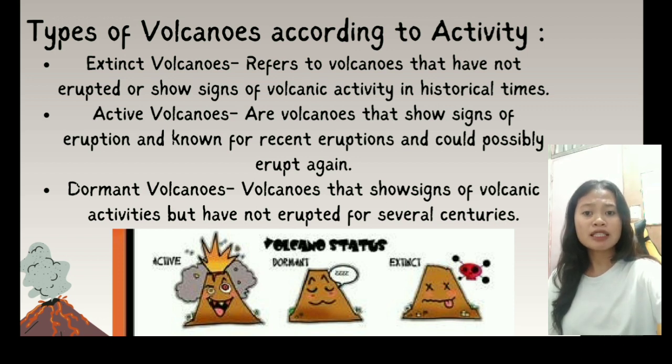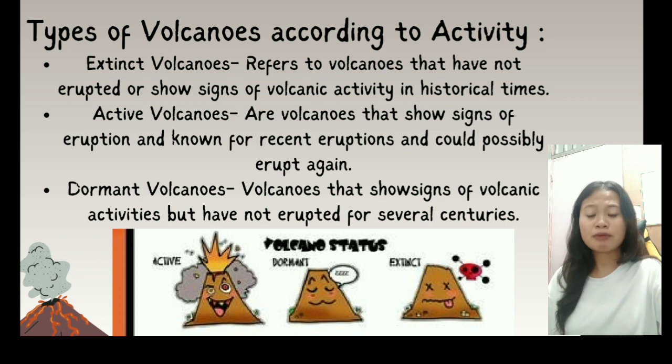And the second one is the active volcanoes. These are volcanoes that show signs of eruption and are known for recent eruptions and could possibly erupt again. Emission of volcanic gases, earthquakes, or formation of new vents or craters may occur.